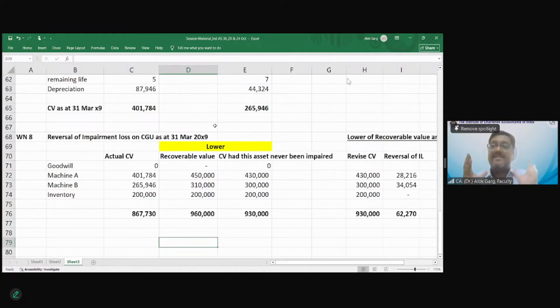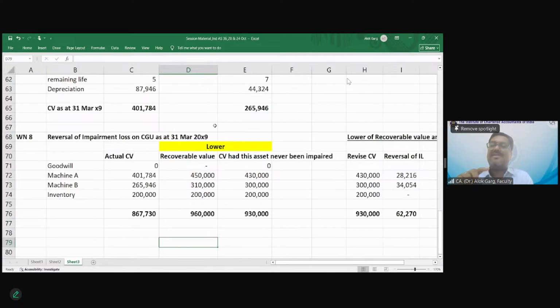It was a comprehensive question. Let me tell you, this question tested 4-5 concepts. Concept number 1, the computation of fair value less cost to sell, computation of value in use, computation of carrying amount applying cost minus residual value divided by life, right? And then computation of impairment loss on the individual asset.